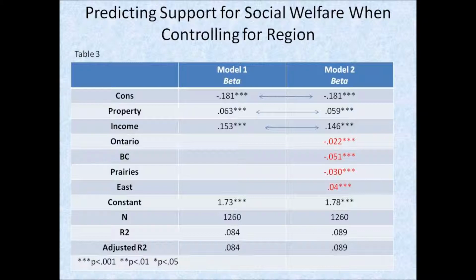What is perhaps the most interesting is how regional differences impact support for social welfare. These are shown in red in Table 3, but will be discussed on the following slide. Finally, it can be seen that the adjusted R-square figures indicate that around 9% of the variance in support for welfare is explained by views on governments reducing income differences, party affiliation, ownership of property, and region where one grew up. As compared to the regression model without the regional dummies, the R-square is only higher by about 0.5%.